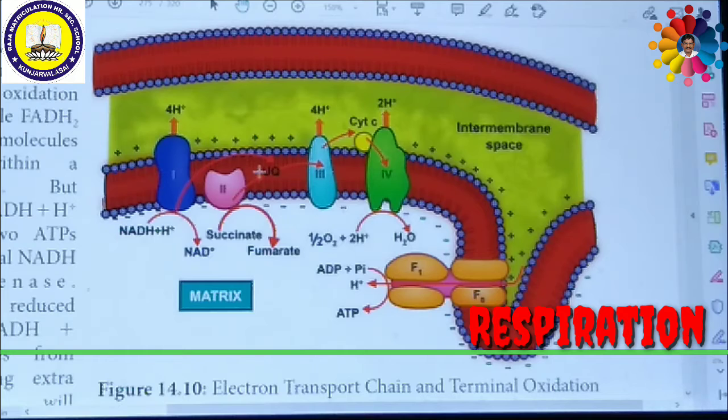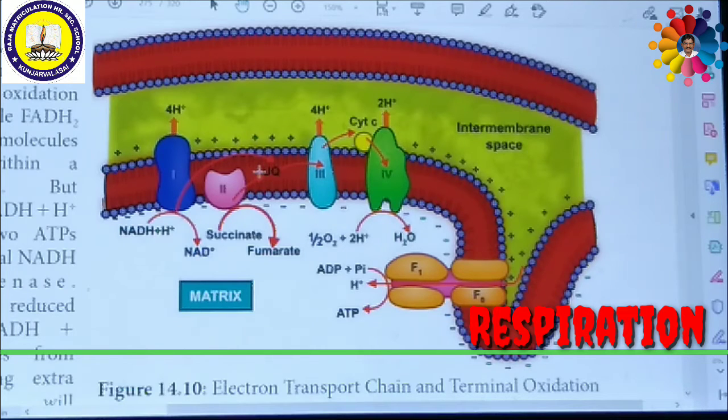Whenever these molecules are transferred from one complex to the next, one ATP will be produced. For example, if they are transported through the electron transport chain from the first complex to the second complex, they produce one ATP. Then from the second complex to the third complex, they produce a second ATP.